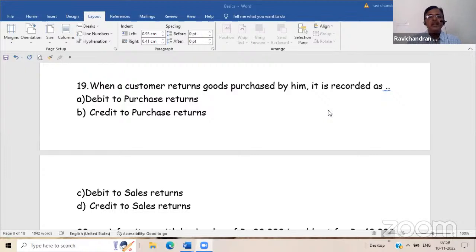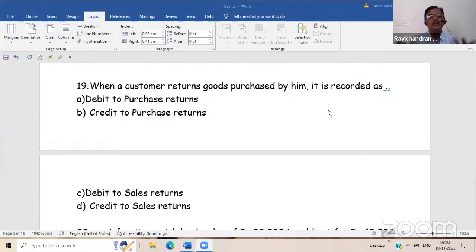What comes under personal, real, and nominal accounts? If the account is in the name of a person, company, firm, or the like, it is a personal account. If it is in the name of an asset, tangible or intangible, then it is a real account, like fixed assets. Then all expenses and incomes will be nominal accounts. Fictitious asset means it is somewhat relevant to an intangible asset, but it is fictitious in nature. That means you cannot identify it separately. With a book entry, you can identify. Suppose the firm has made a huge loss.